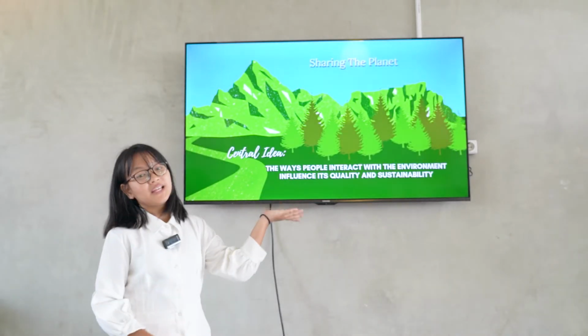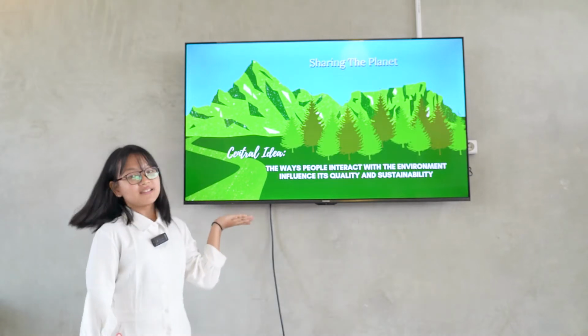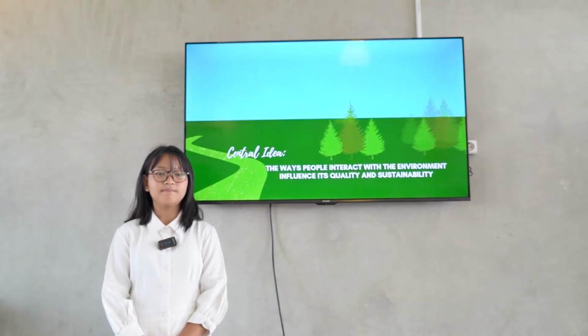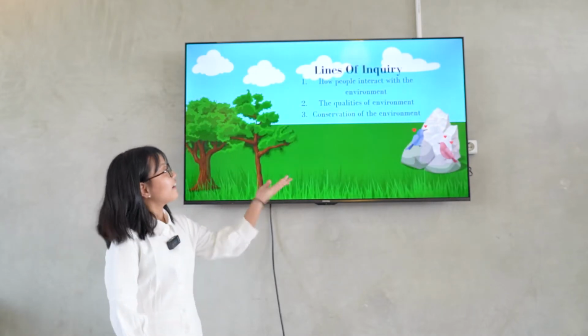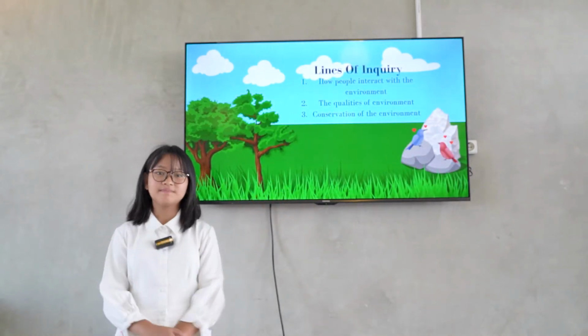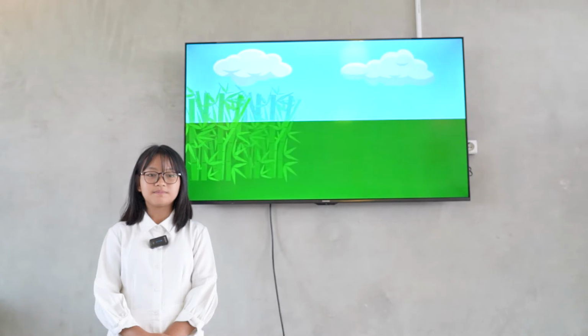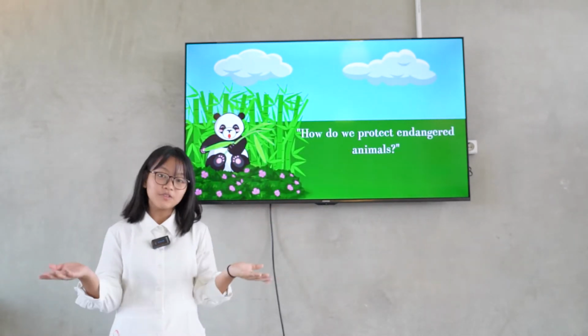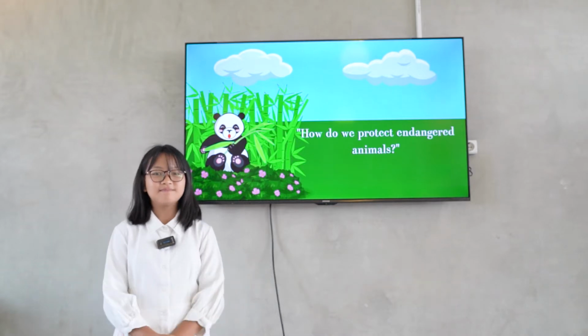Our class theme is sharing the planet. Here is the central idea. And here are the lines of inquiry. And this is my inquiry question. How do we protect endangered animals?